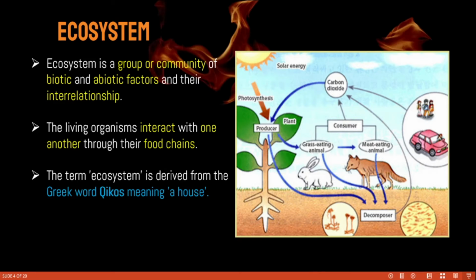So with the help of this picture you will understand ecosystems very clearly. All organisms are interlinked to one another. Why? To get food. Here the living organisms interact with one another through their food chains, mainly food. Here all animals are interdependent, mainly for food. The term ecosystem is derived from the word oikos, meaning house. What is the word? Oikos. The meaning is house.